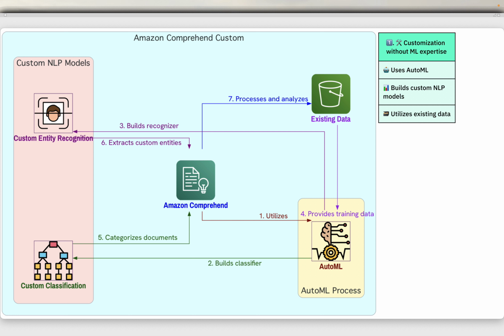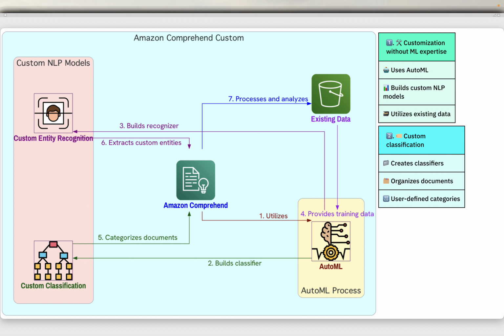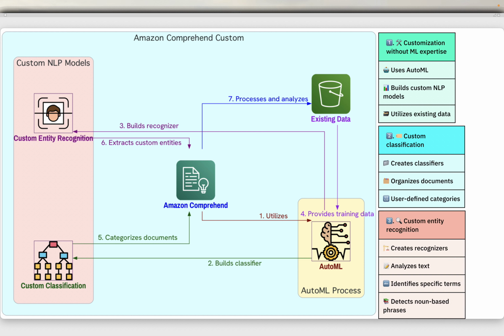So in this case, you already have a pre-trained model, but you will be providing your own data to build your own custom model on top of the pre-trained model. Custom classification. Create custom classification models known as classifiers to organize your documents into your own categories. Custom entity recognition. Create custom entity recognition models known as recognizers that can analyze text for your specific terms and noun-based phrases.